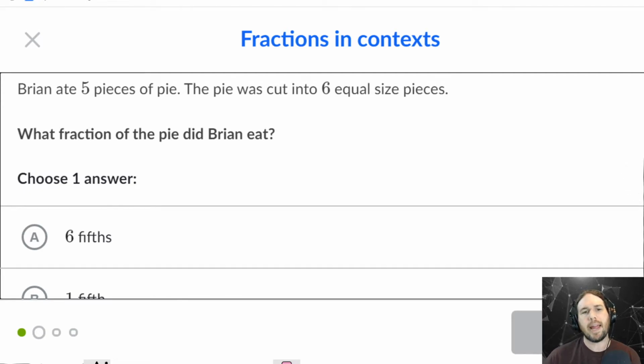Now look at this answer A. It says 6/5, and that is a very, very reasonable answer to get. It's not right, but it's very reasonable. I can see where 6/5 came from. There's a 6, there's a 5. It's very easy to just mix up where they're supposed to go. And there's no shame in that. The reason why we're talking about this so early in 3rd grade is so that later on, when we start talking about common denominators and all that other stuff, you've got this vocabulary ready to go.